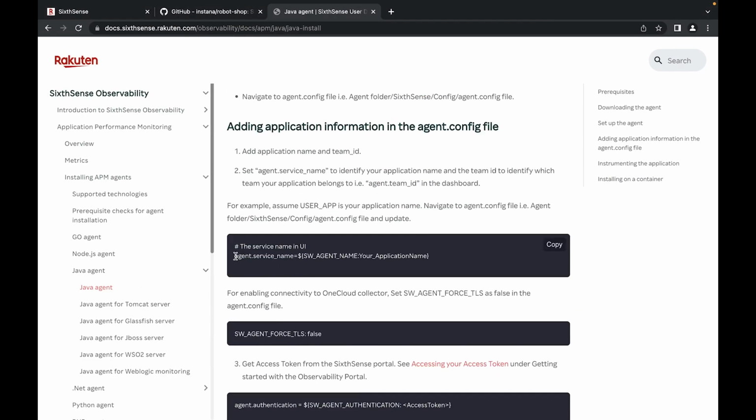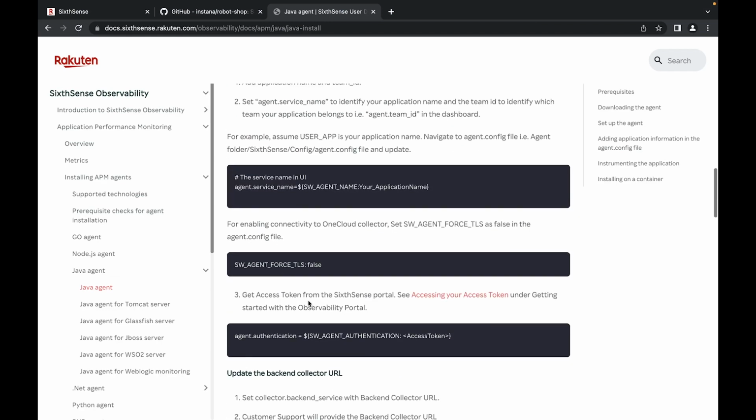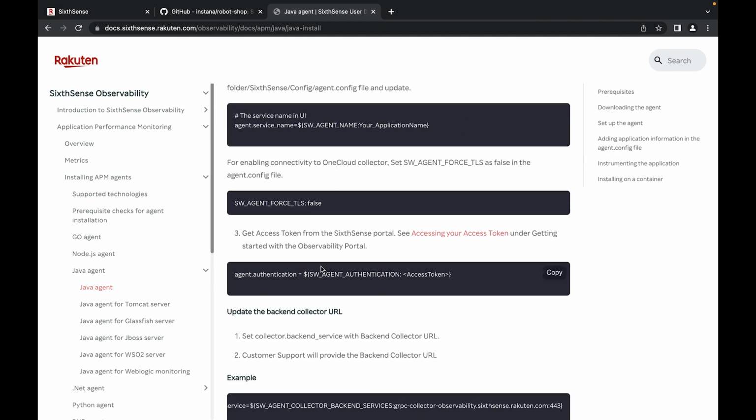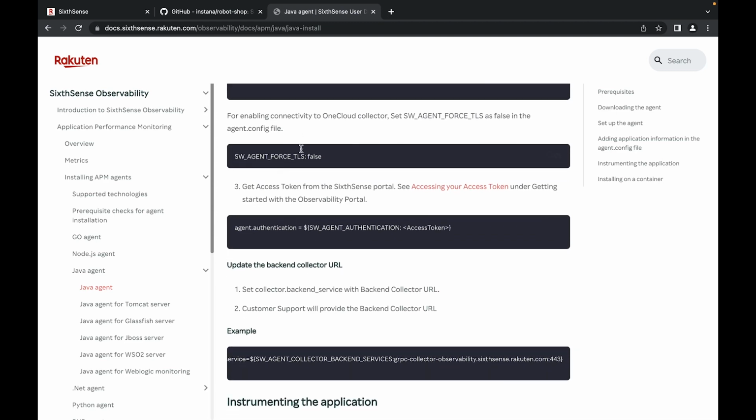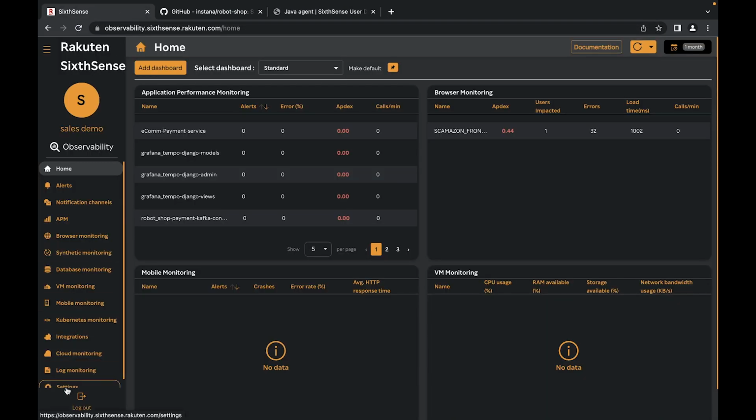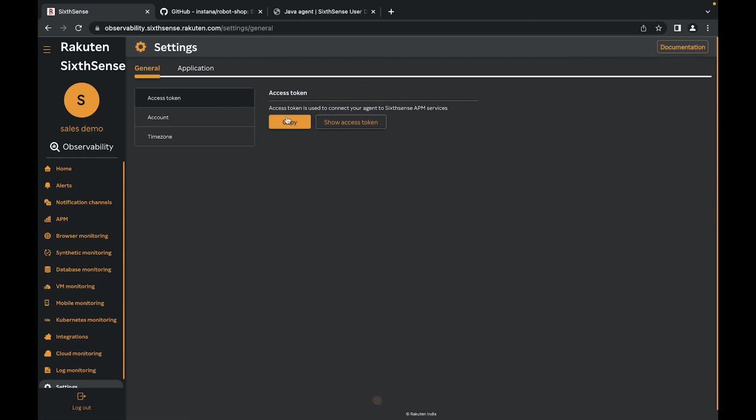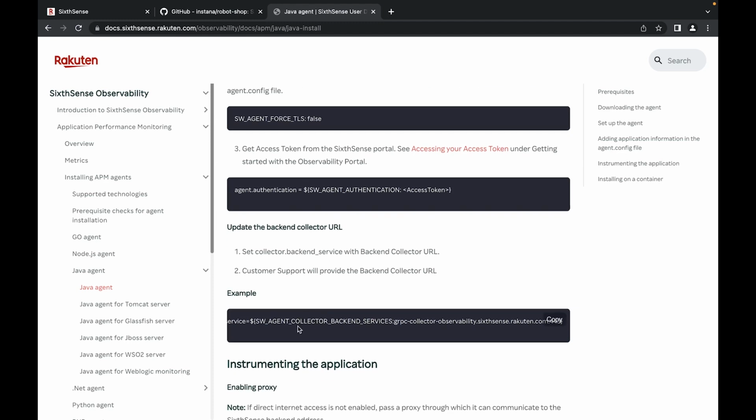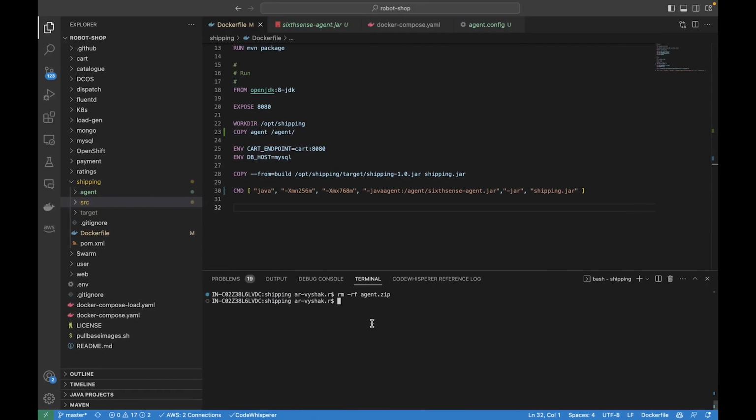First we have to change the service name. This name is the one that'll appear in your SixthSense portal, and this can be set to false. Actually, this should be default, so don't worry too much about that. The access token will be in your portal. You just need to go to settings and copy the access token right here, and then this is the collector URL that I'll be using. I think this one should work itself, so let's just start doing that.